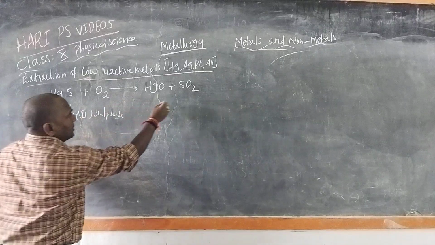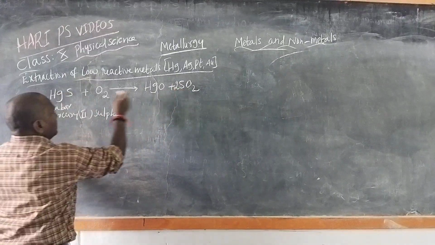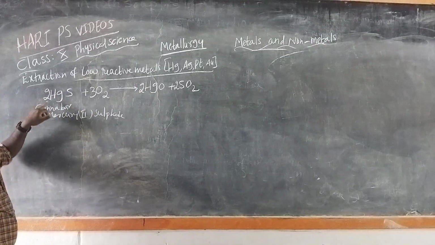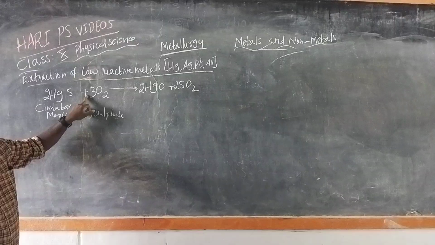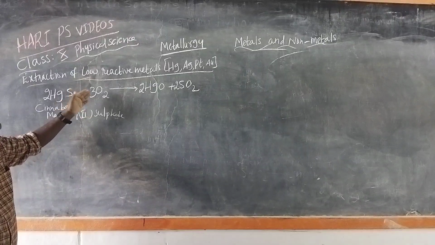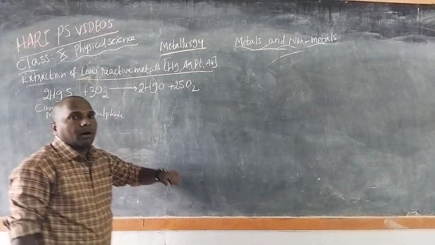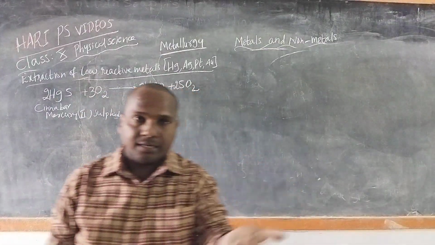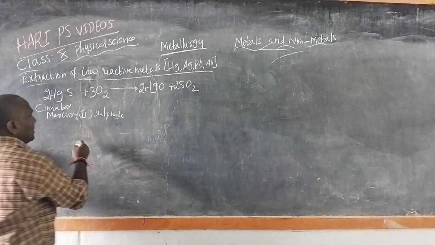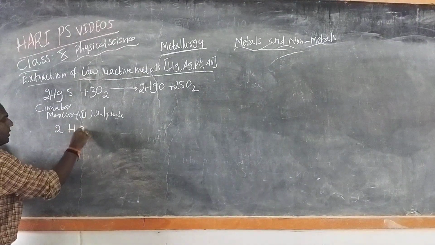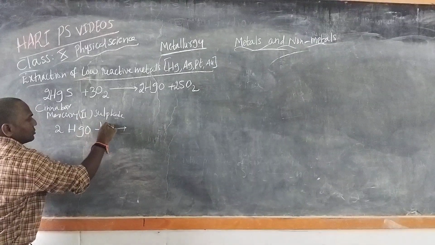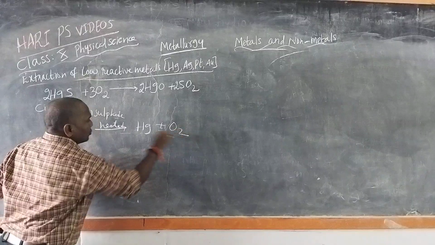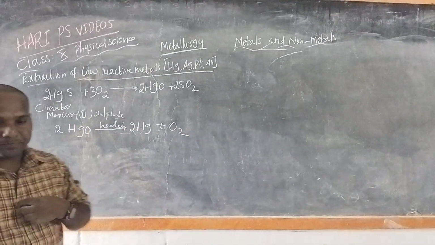So write the equation correctly: 2HgS plus 3O2 gives 2HgO plus 2SO2. Cinnabar is heated strongly in the presence of oxygen, a process we call roasting, so mercury oxide is formed. Then this mercury oxide is heated, and finally we get mercury: 2HgO gives 2Hg plus O2.